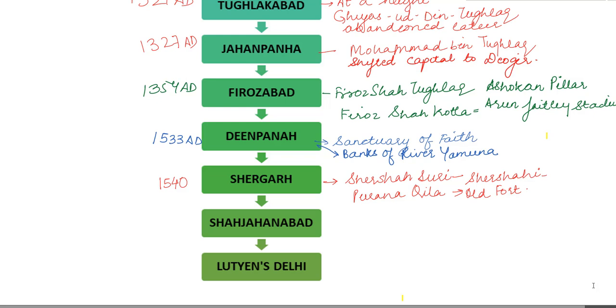Now you need to remember here that there are only two Hindu leaders who could establish a rule in Delhi. One, as we have already seen, Prithviraj Chauhan, and the other one was Hemu. But Hemu was also defeated at the second Battle of Panipat by Mughal forces led by Bairam Khan. This is the same Bairam Khan who helped Humayun too.